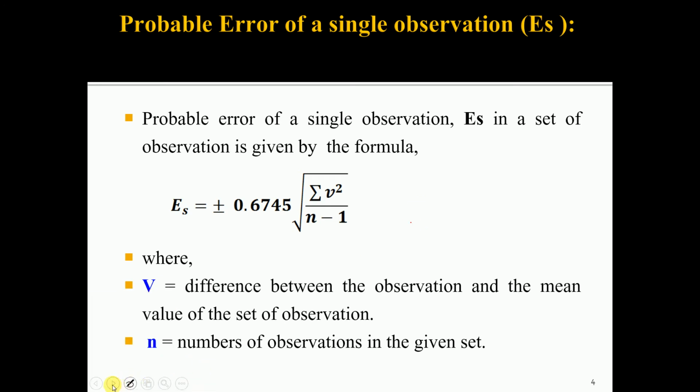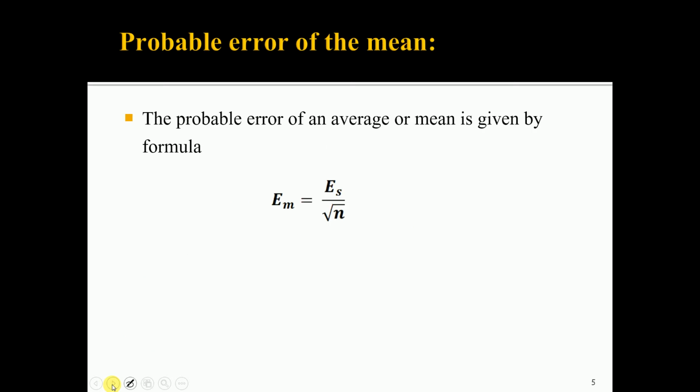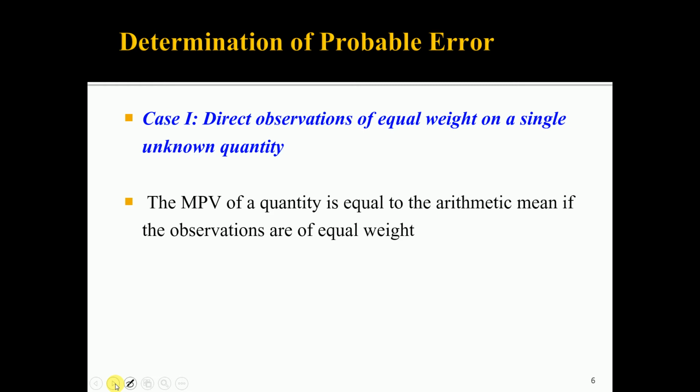So, this is the simple formula to get the probable error of a single observation. Then the probable error of an average or mean is given by the formula EM is equal to ES upon root n, where ES is the probable error of a single observation and n is the number of observations. So, we will see the two cases. We will see how the probable error is determined.